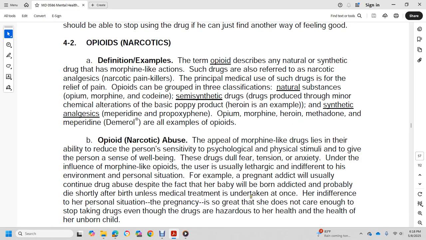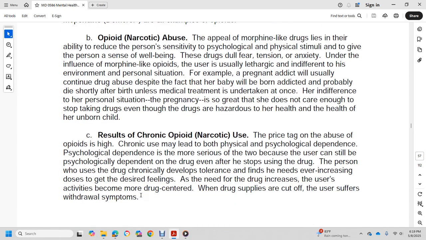Opiate and narcotic abuse. The appeal of the morphine-like drugs lies in their ability to reduce the person's sense of psychological and physical stimuli, and to give the person a sense of well-being. The drugs dull fear, tension, and anxiety. Under the influence of morphine-like opiates, the user is usually lethargic and indifferent to the environmental and personal situation. For example, a pregnant addict would usually continue the drug abuse despite the fact that her baby will be born addicted and would probably die shortly after birth unless medical treatment is undertaken at once. Here, indifference to the personal situation: pregnancy does not matter enough to stop taking drugs, despite the hazard to her health and the health of the unborn child.